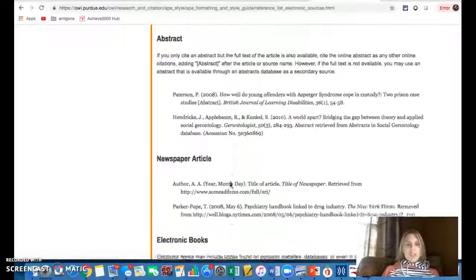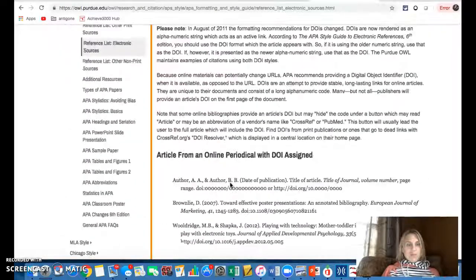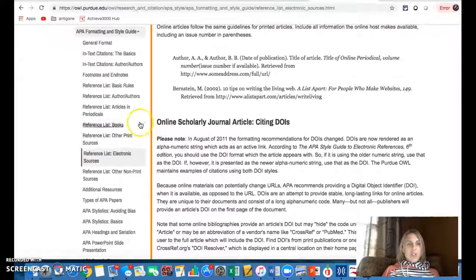So use this list, all of the things over here marked as reference list, to help you come up with your source entries. You find your source, you go to the library, you find your source, you bring it home, you do it at the library, wherever you are. You click on the appropriate type of source.